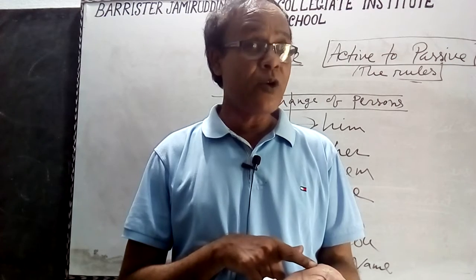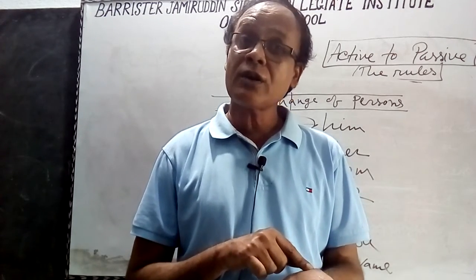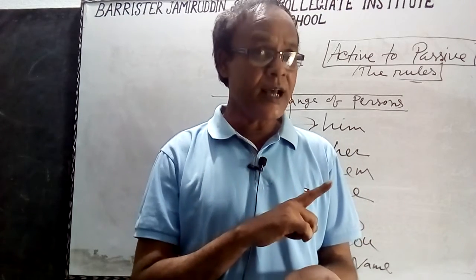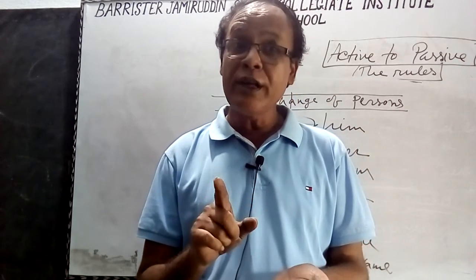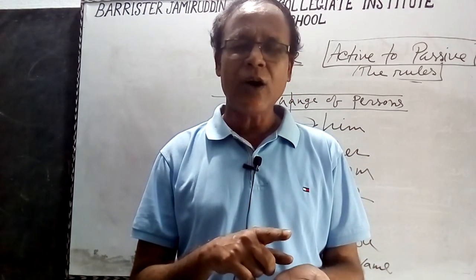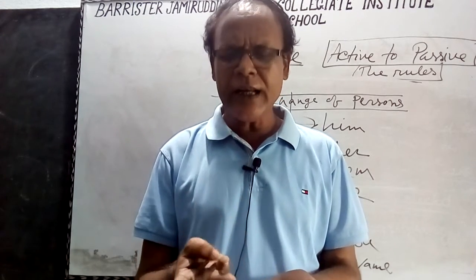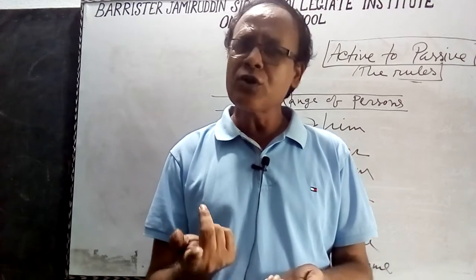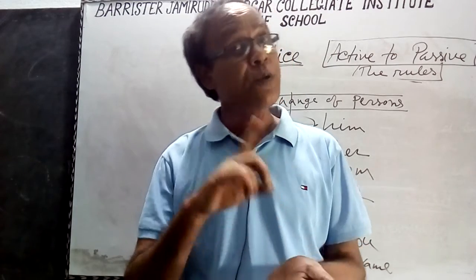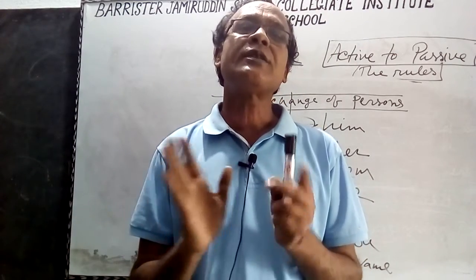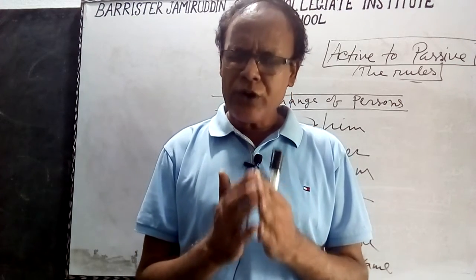The subject of the active voice will be the object in the passive voice, and the object of the active voice will be the subject in the passive voice. Before the object of the passive voice there will be the preposition "by", sometimes "in", "at", "with", according to the tense, and the verb of the active voice will be in the past participle form in the passive voice. These are the rules we must remember, and we will practice.